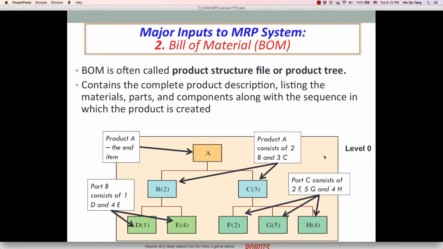The end item is level 0, and then level 1, level 2, and it goes on all the way to level n. If there is any engineering design change to end item A, then it changes all the other components and parts. This is very important information to the MRP system.